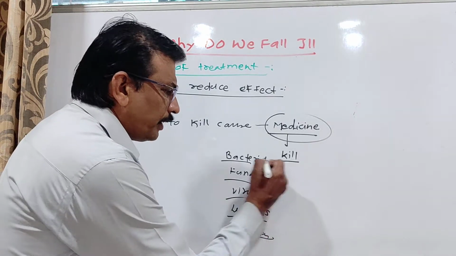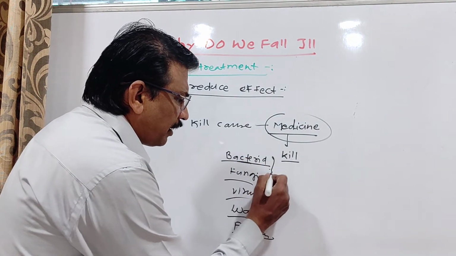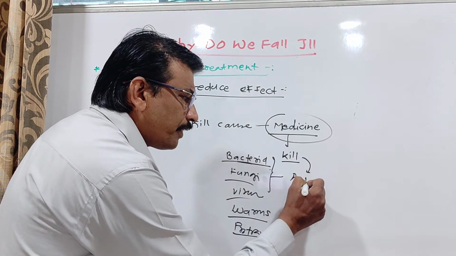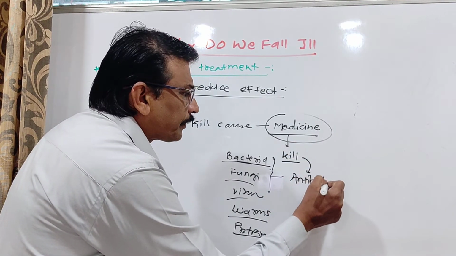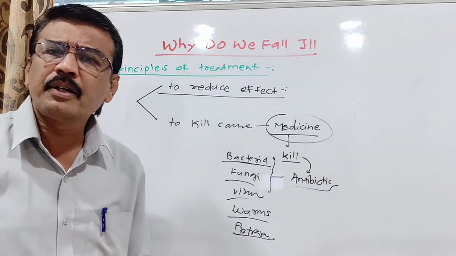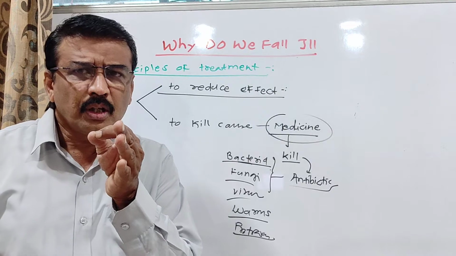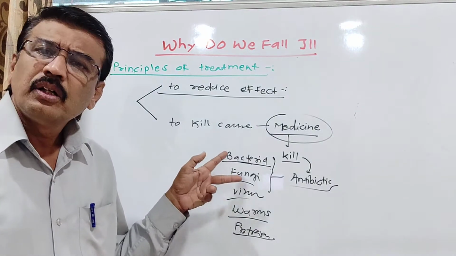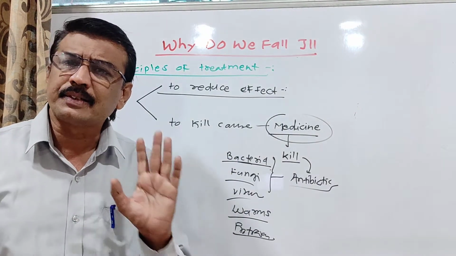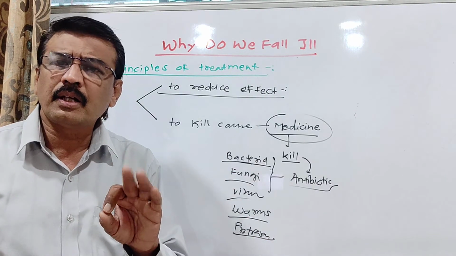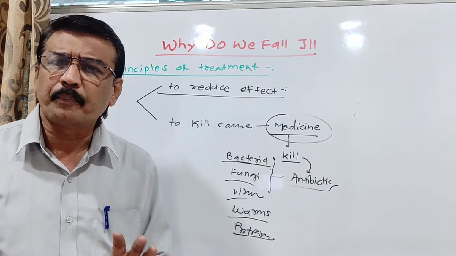For example, when there is a pathogen like bacteria or fungi, doctors simply suggest antibiotics. What are antibiotics? Antibiotics are substances which directly affect cell wall synthesis. Bacteria and fungi are organisms with their own cell wall.